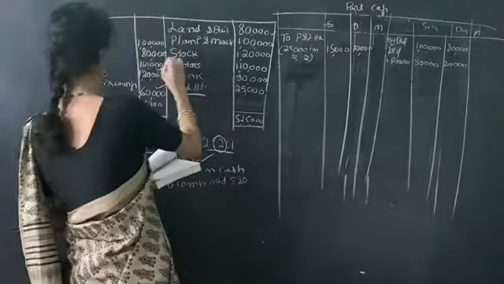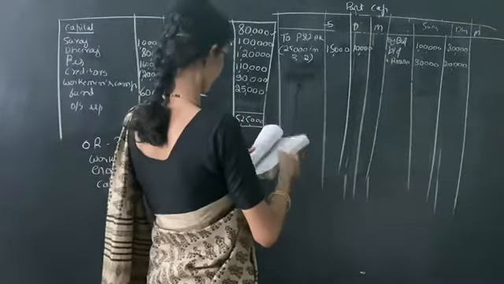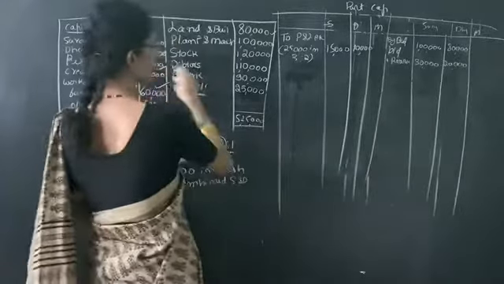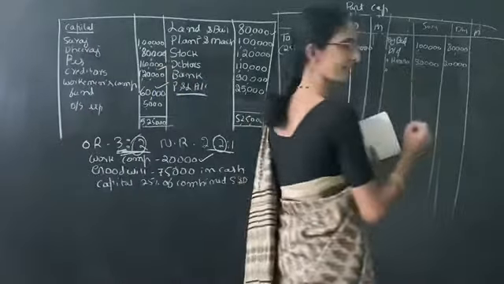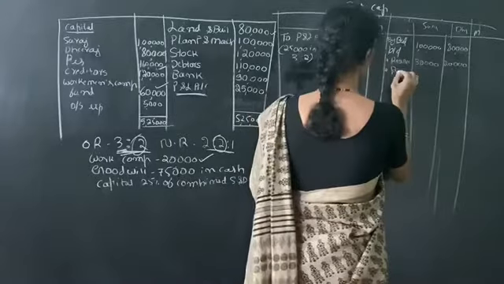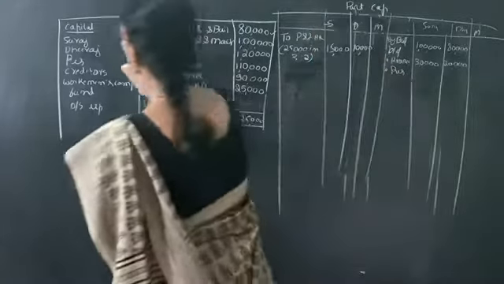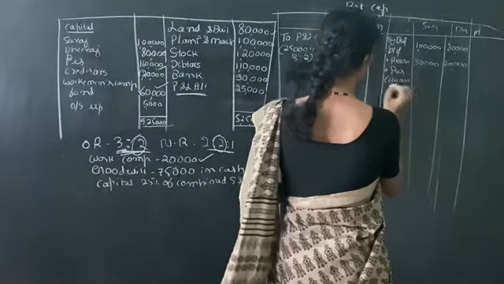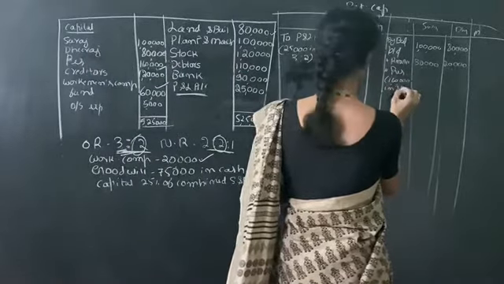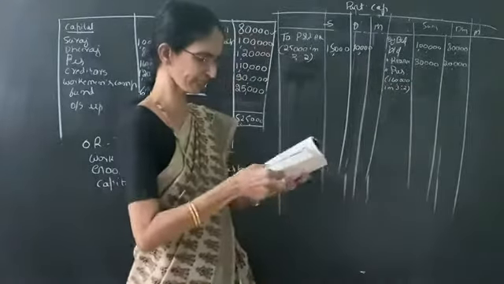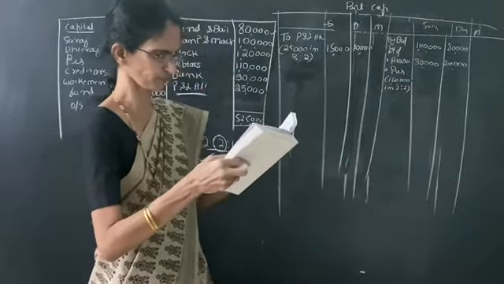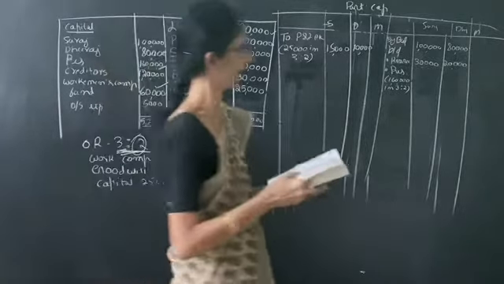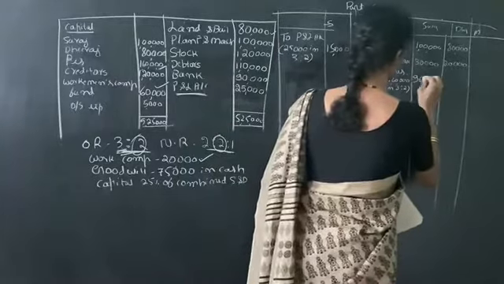Here, the reserve is given as 1,60,000. So we have to distribute the reserve fund. It is on the liability side, so we have to write it on the credit side. We write reserve, the amount is 1,60,000. This 1,60,000 should be divided in their old ratio, that is 3:2, which gives 96,000 and 64,000.